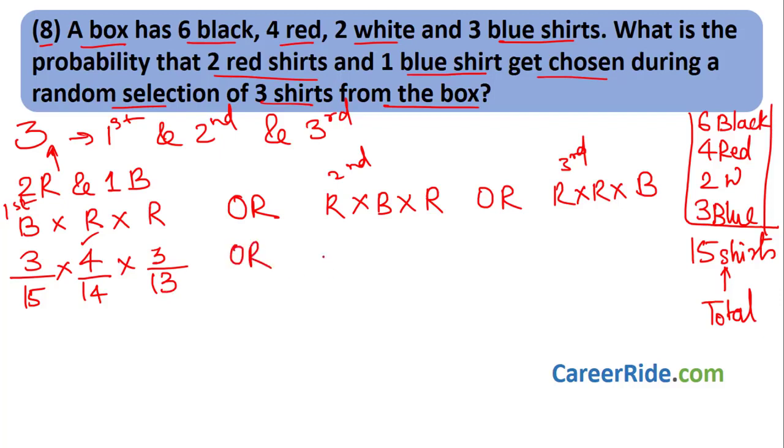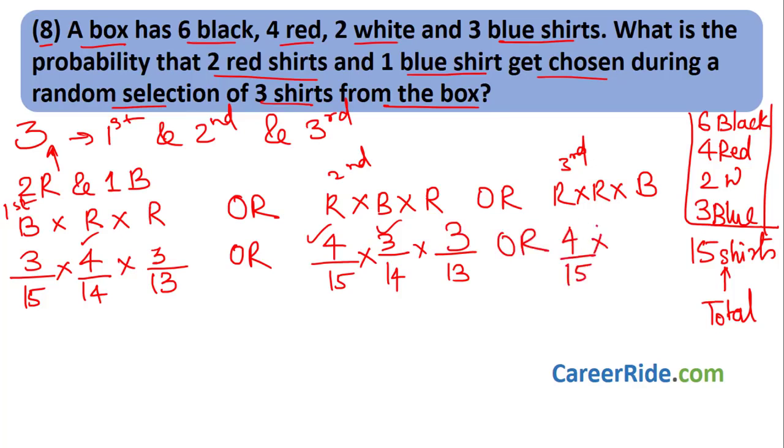Or what can I do? I can have a red shirt first, 4 possibilities divided by 15. I can have a blue shirt second, 3 blue and 14 shirts remaining because I have already chosen one shirt, multiplied by 13 shirts remaining because 2 have already been chosen. Now again I want a red shirt, already one red has been chosen, 4 minus 1, 3 remain. Or I can choose a red shirt, 4 by 15, multiplied by, again a red shirt, one red shirt is gone, so only 3 remain divided by 14, multiplied by a blue shirt, 3 blue shirts, divided by 13.